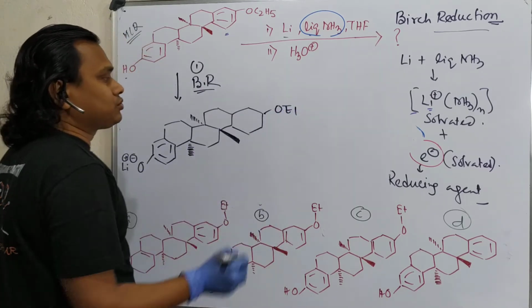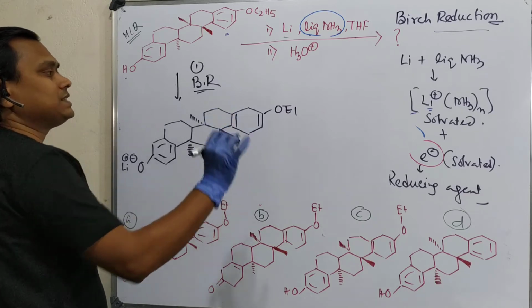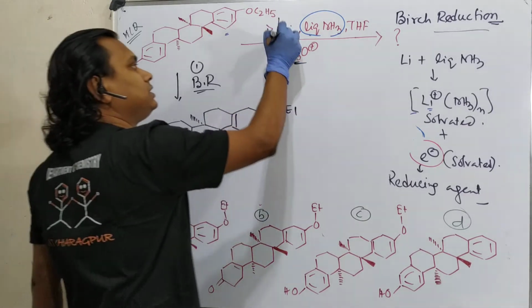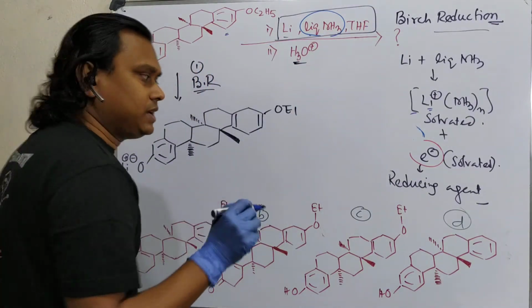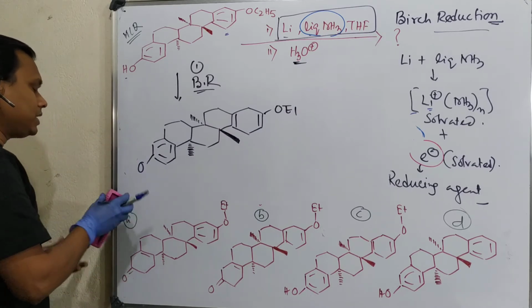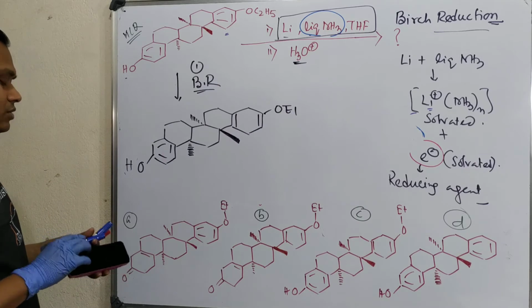So as we understood, one double bond will be attached to this and exactly opposite, one double bond. This is. And after H3O+, what will happen? First of all, the lithium liquid ammonia reaction is a basic medium that will be quenched. Second thing, this O minus will be converted into OH. So which one is this option?